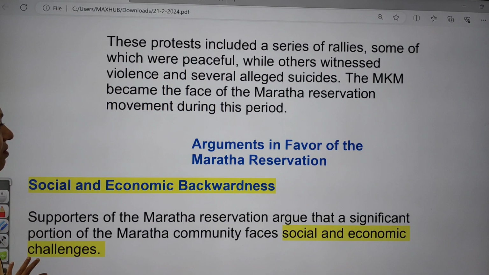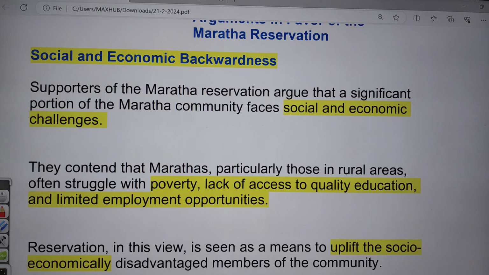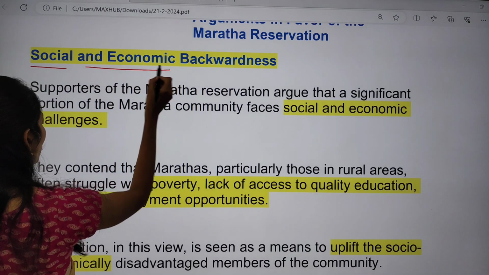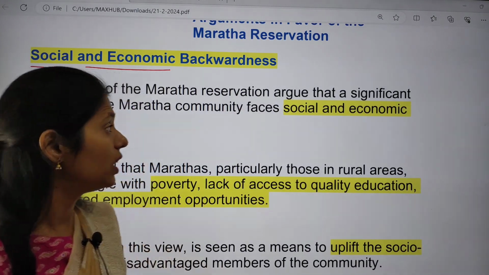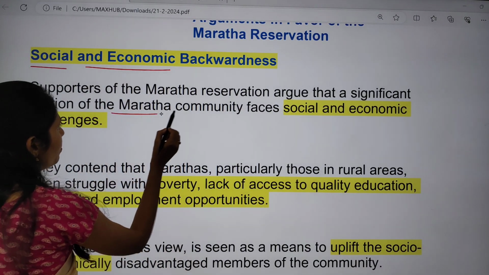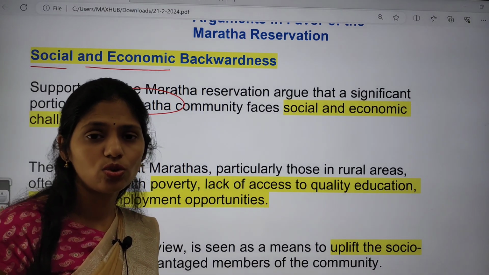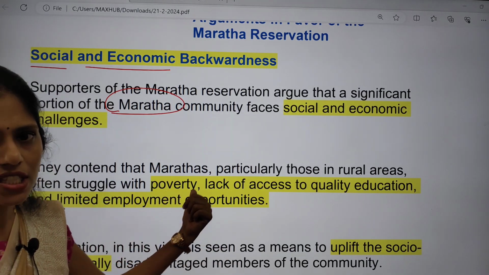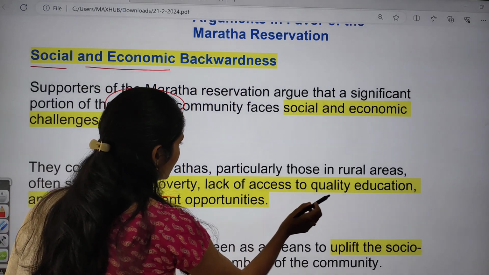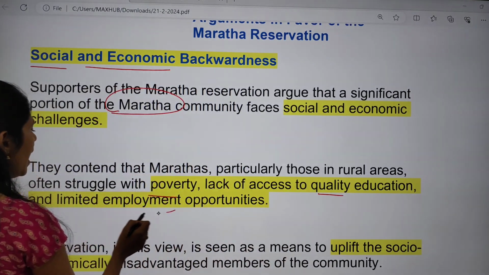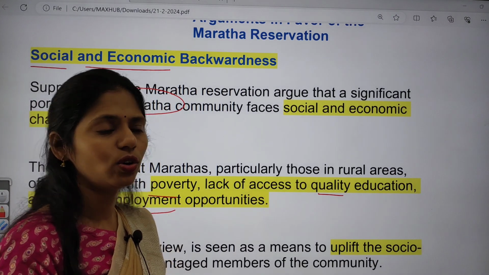What are the arguments in favor of this Maratha reservation? Why do Marathas need reservation? The first one is that they are facing social and economic backwardness. Many supporters argue that the Maratha community faces social and economic challenges, particularly Marathas living in rural areas. They are struggling with poverty, there is a lack of access to quality education, and they have very limited employment opportunities. Because of this, they require a quota.